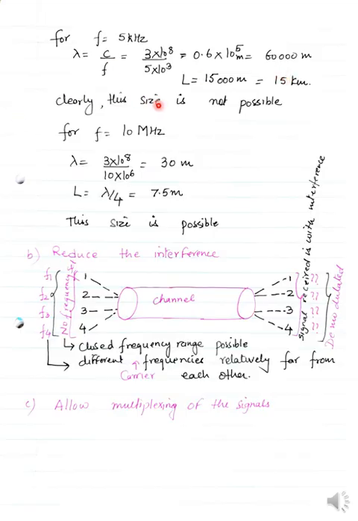Clearly this size is not possible. Now if we increase our frequency to 10 megahertz, then it will lead to an antenna size of 7.5 meter. It is also a longer length, but it is possible depending upon where you are placing this antenna.